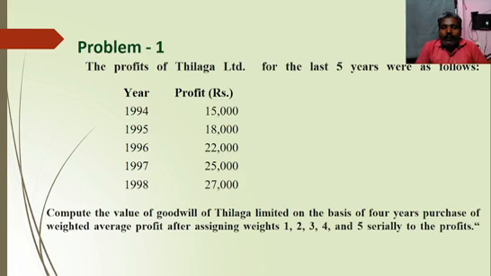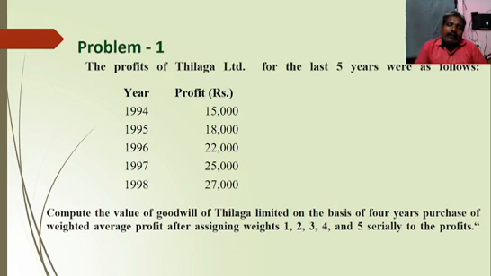Compute the value of goodwill of Tilaga Limited on the basis of 4 years purchase of weighted average profit after assigning weights 1, 2, 3, 4 and 5 serially to the profits. So that means first year profit has weight 1, second year profit weight 2, third year profit weight 3, fourth year profit weight 4 and fifth year profit weight 5. With the help of these weights, we should calculate total products and total weights. Then we will calculate value of goodwill.